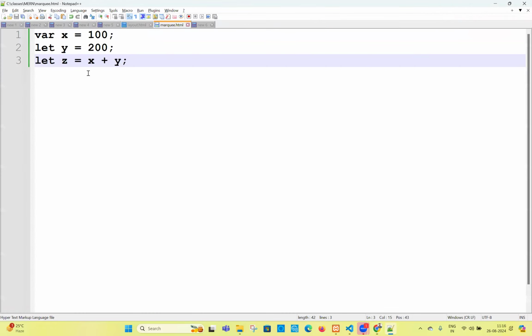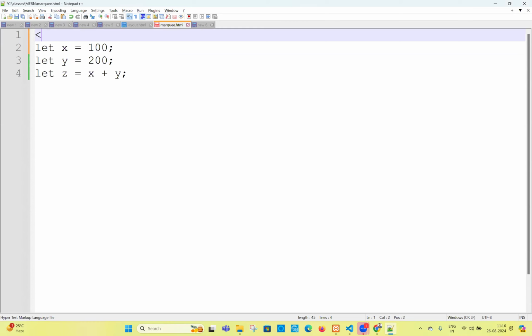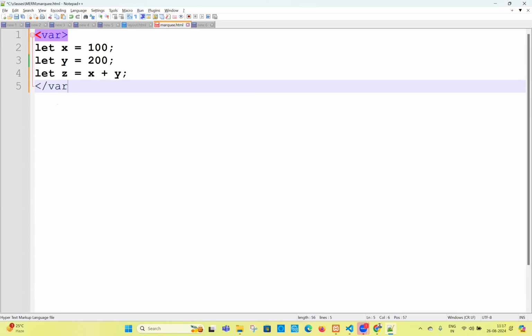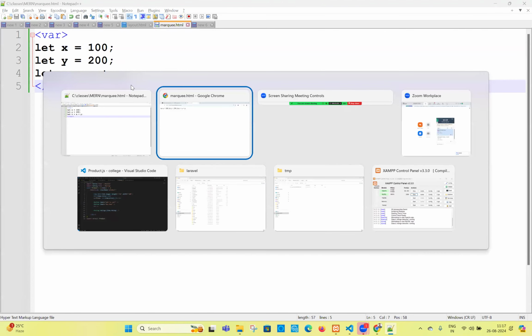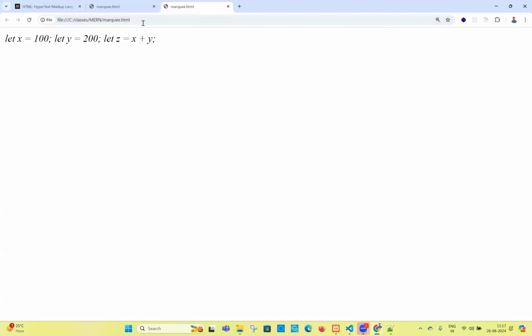Now I'm wrapping this into a var tag. Of course, don't confuse this with JavaScript; there is a tag called var. If you want to display some coding related stuff in the HTML output, I'm using the var tag. Let me close the var tag. If you refresh the page, can you see any change in the font? Some fonts got changed.